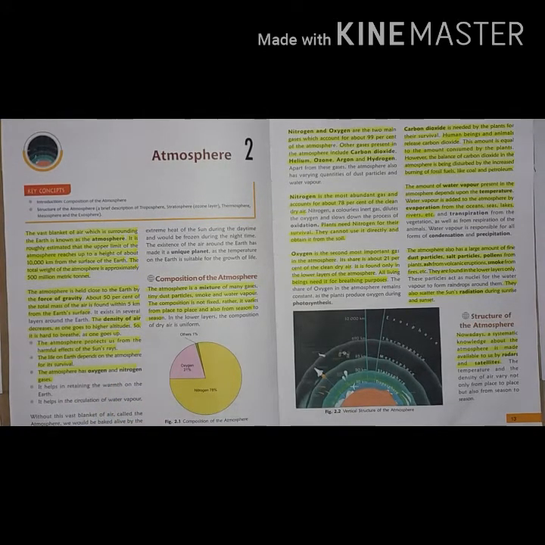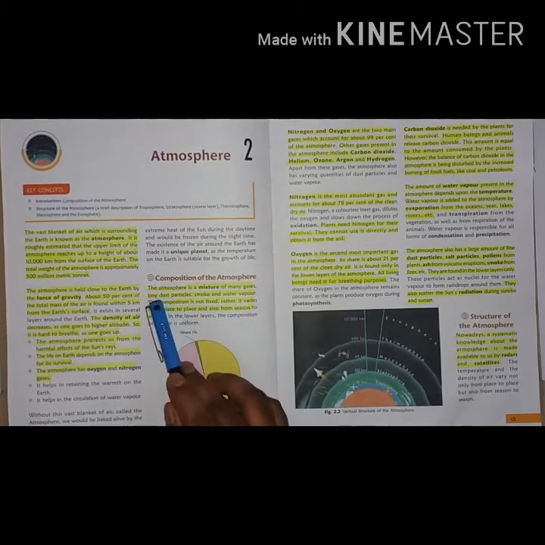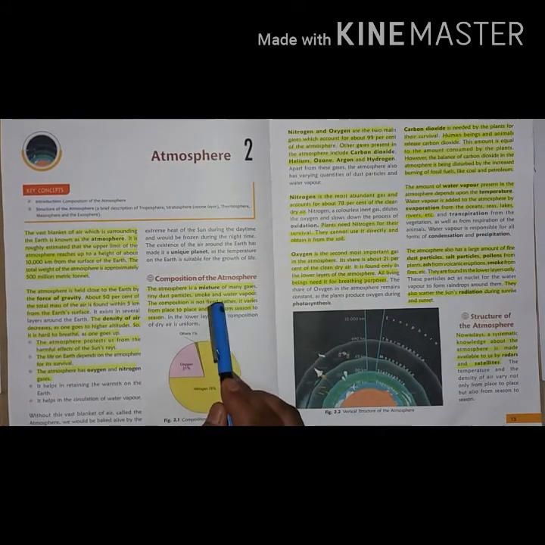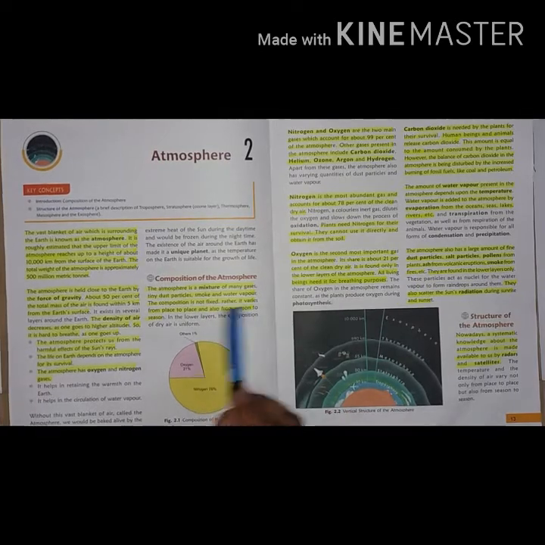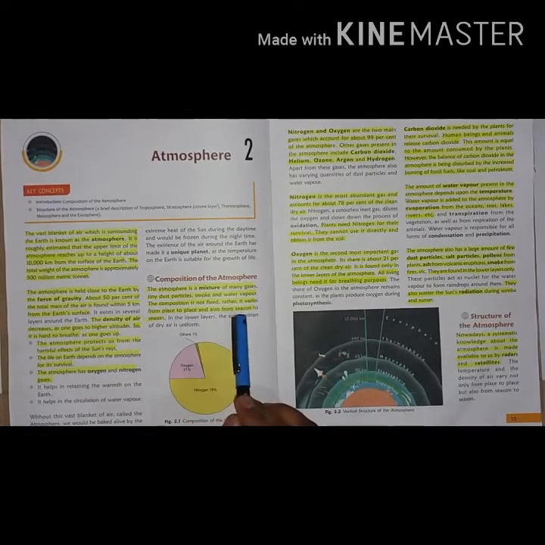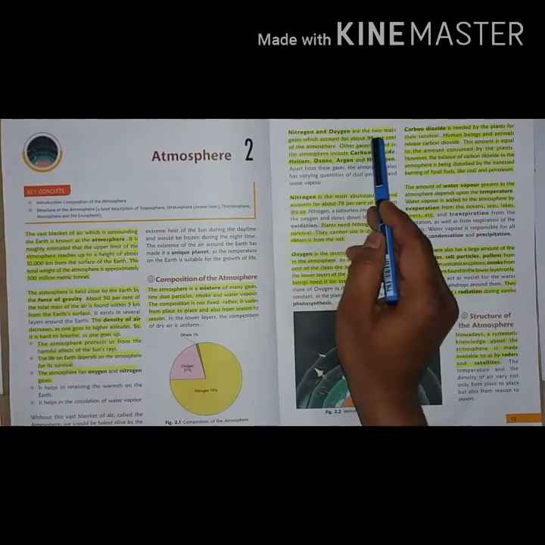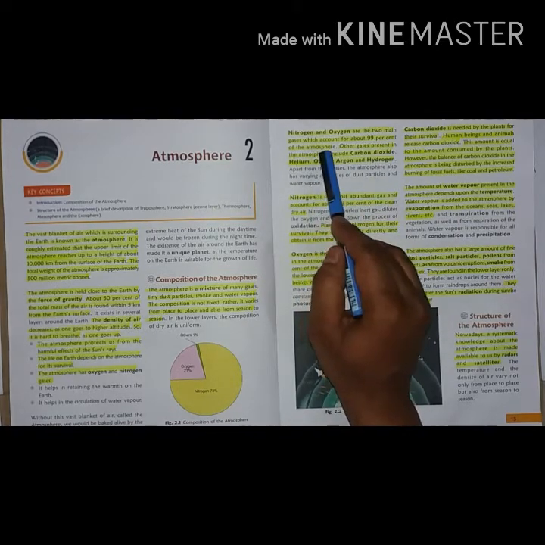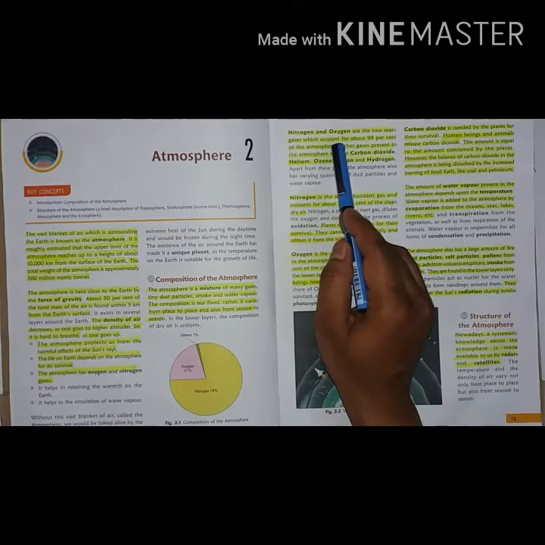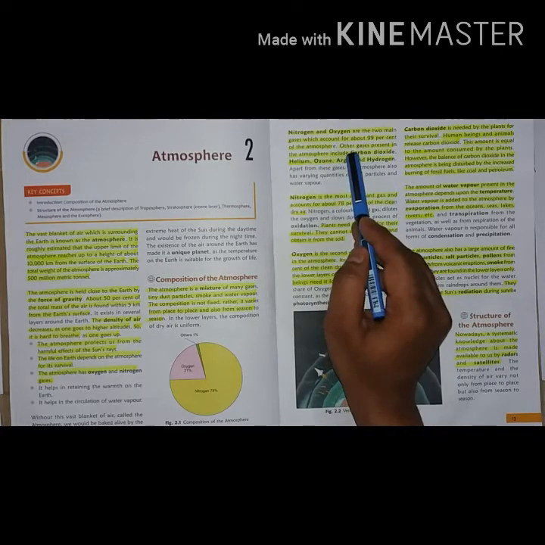Now the composition of the atmosphere. The atmosphere is the mixture of many gases, tiny dust particles, smoke and water vapor. The composition is not fixed, rather it varies from place to place and also from season to season. Nitrogen and oxygen are the two main gases which account for about 99% of the atmosphere.